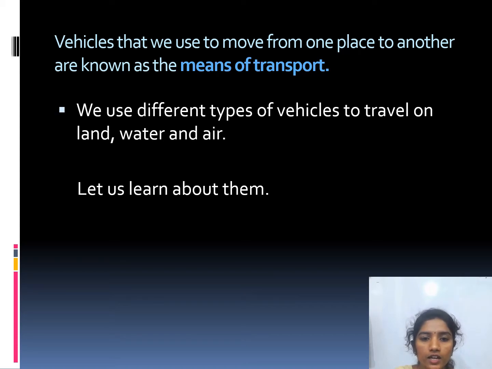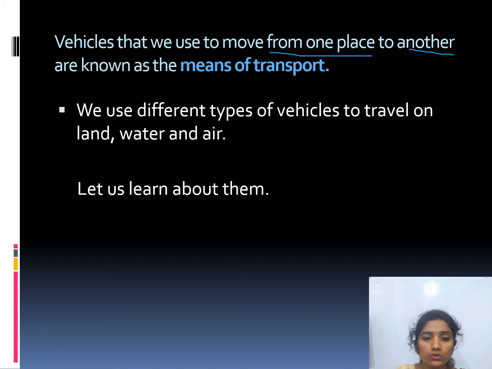Vehicles that we use to move from one place to another are known as the means of transport. What is the meaning of transport, children? For example, from your house you are coming to school, you are using some vehicle. Yes, through a bike or bus you are coming to school. Vehicles that we use to move from one place to another are known as the means of transport.